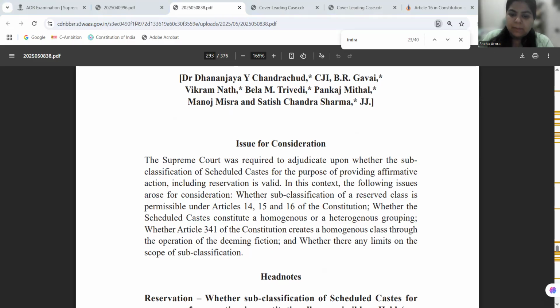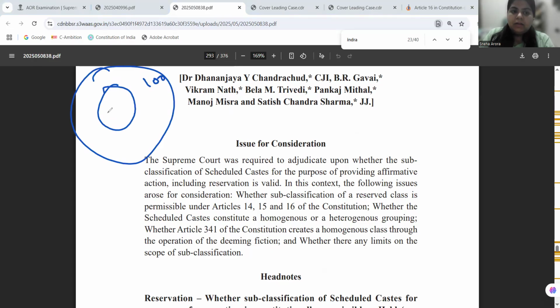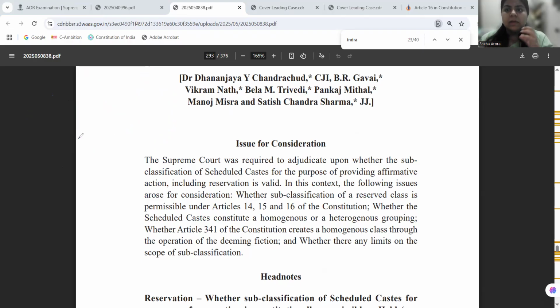So now, what is happening in this case is that, this is the total position. Let's say total positions are 100, and 14 positions are reserved for the SCs, and out of 14, six positions, or let's say seven positions, are reserved for the people belonging to Balmiki and Mazhabi Sikh community. Now what is in challenge herein is that, if you see, there is a sub-classification happening within the SC community.